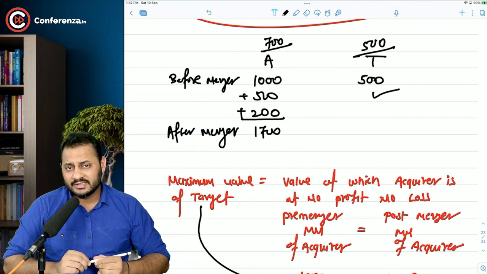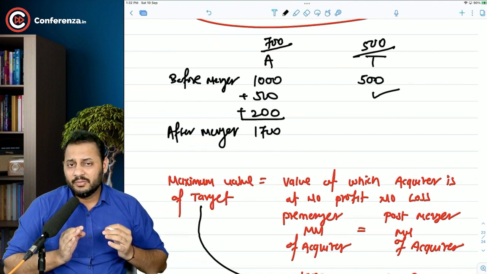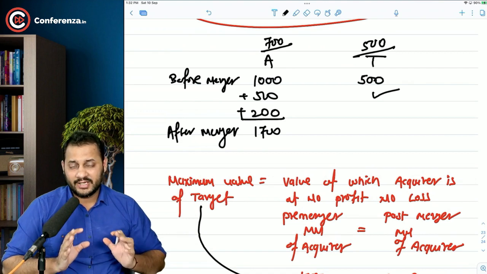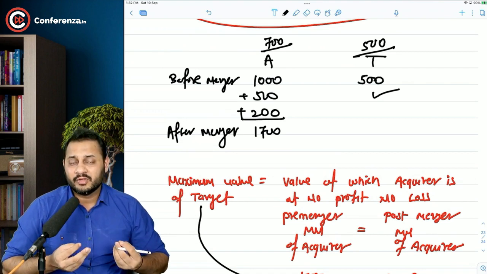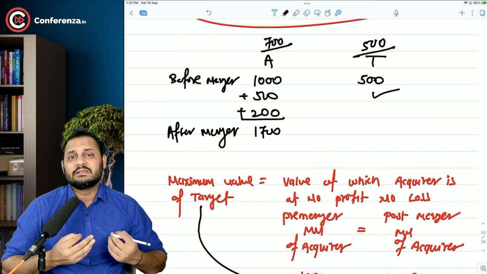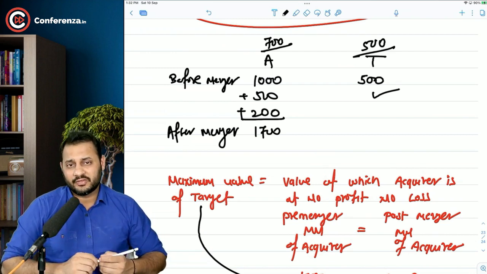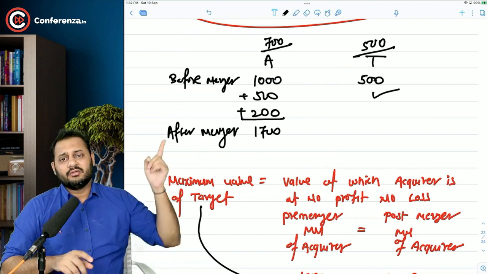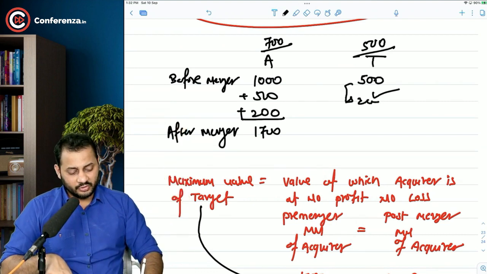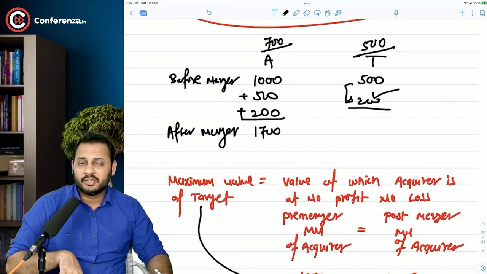And you can clearly see that the acquirer will be ready to pay all the gains. Max to max, he will be ready to pay all the synergy gain that the acquiring company is getting because of the acquisition. So we are getting synergy gains of 200.